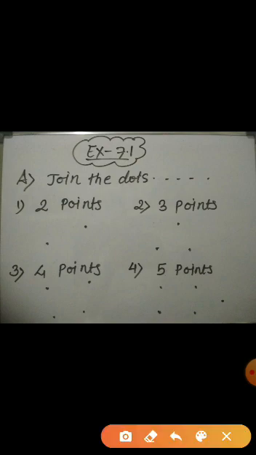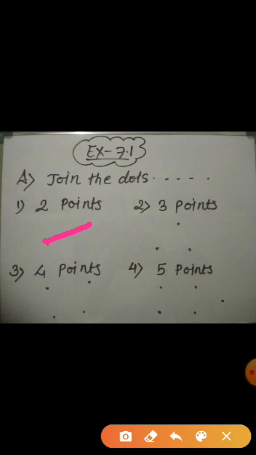Based on this, let us discuss the exercise 7.1. Question number A. Join the dots. How many line segment can be formed by joining 2 points, 3 points, 4 points and 5 points? Students, look at here. Here 2 points are given to you, right? And you are asked to join the dots and further they are asked to you how many line segment you can form by joining the 2 points. So how many line segment we can form by joining the 2 points? See here, only one line segment we can form by joining the 2 points.